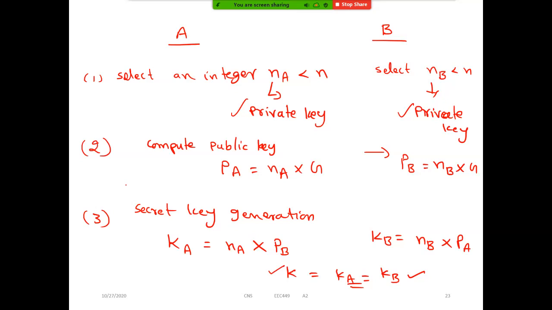So clear, all of you? This is how Diffie-Hellman key exchange is helpful in elliptic curve cryptography. So all of you clear now?